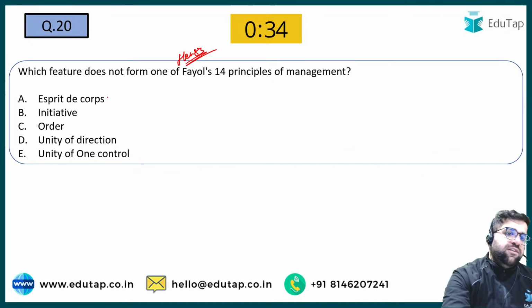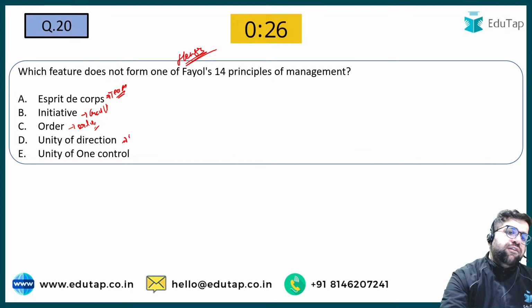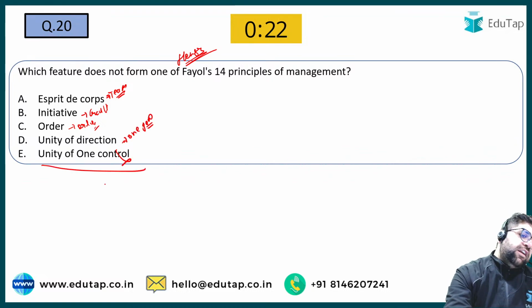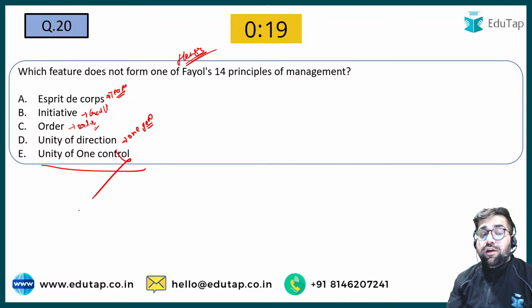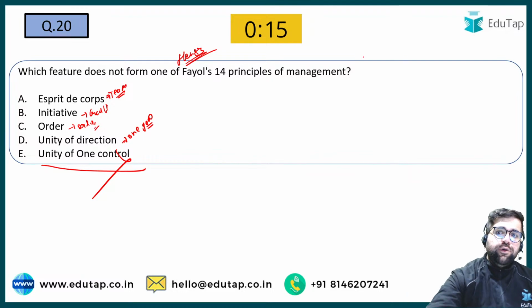See, esprit de corps basically means that you have to work as a team. Initiative means that you have to be creative. Order means to put right things in the right place. Unity of direction means that the overall company will follow one goal only. Unity of one control is not the right answer. The answer will be option number E only, because it's unity of command.